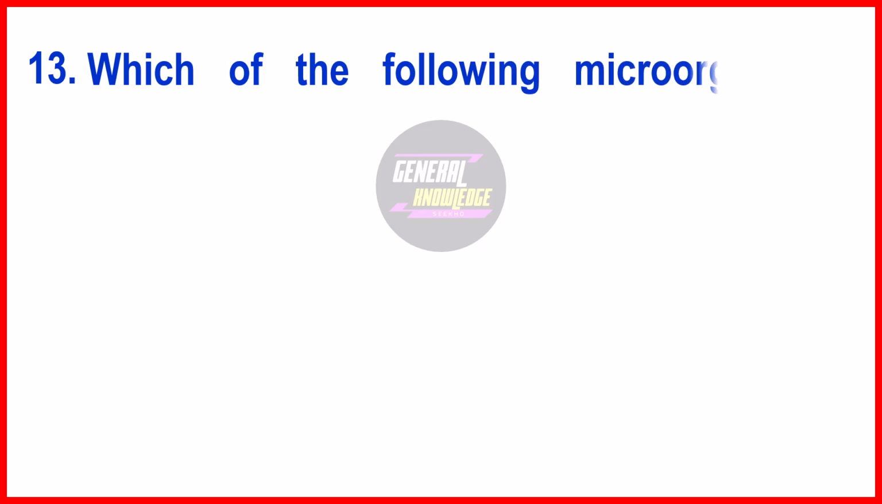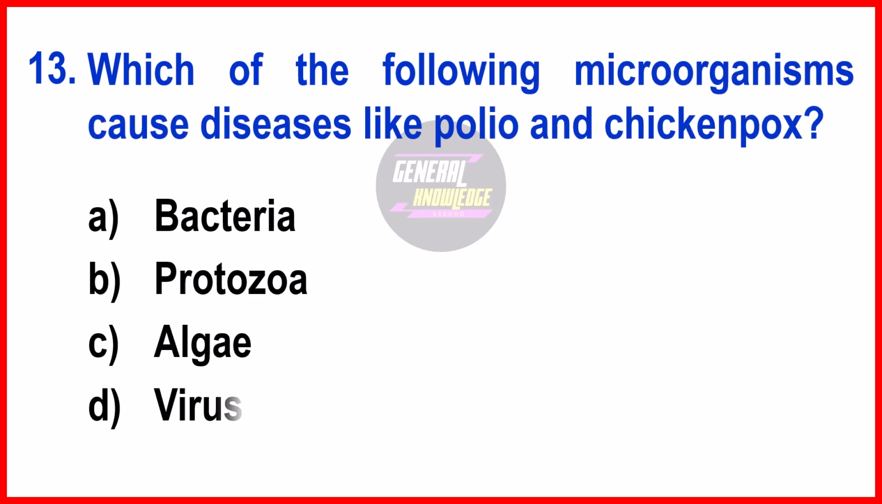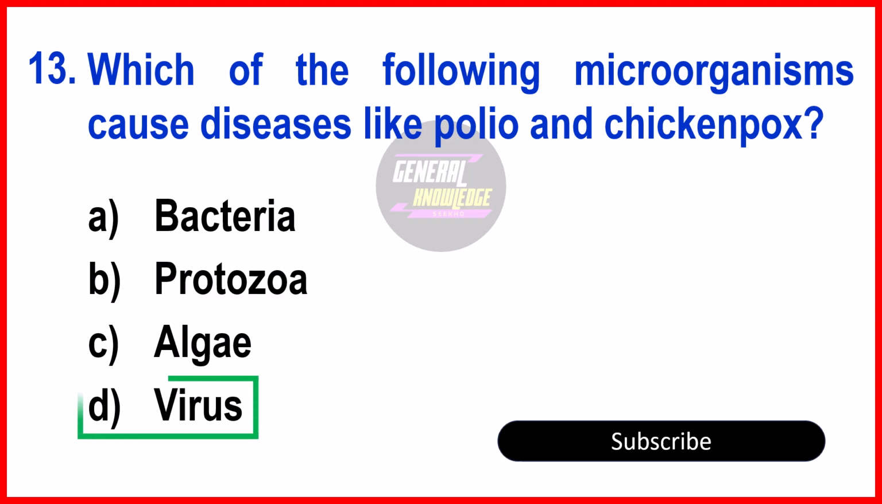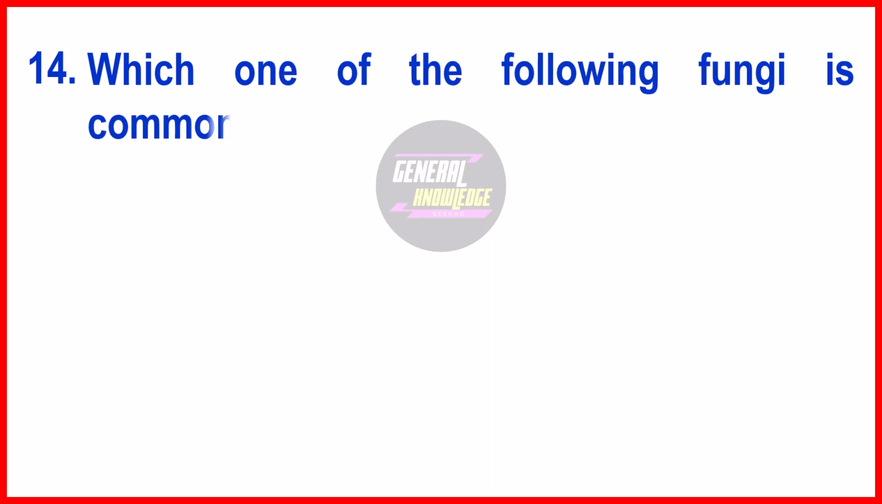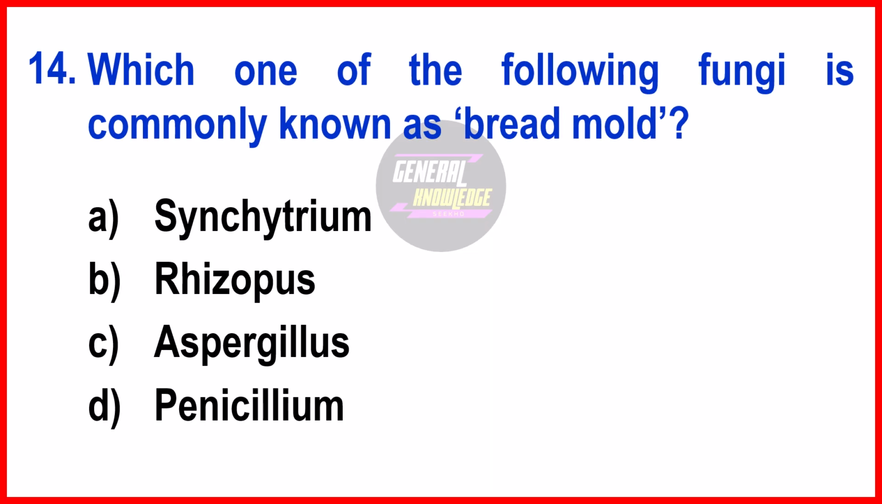Next question, which of the following microorganisms cause diseases like polio and chickenpox? The right answer is option D, virus. Next question, which one of the following fungi is commonly known as bread mold? The right answer is option B, rhizopus.